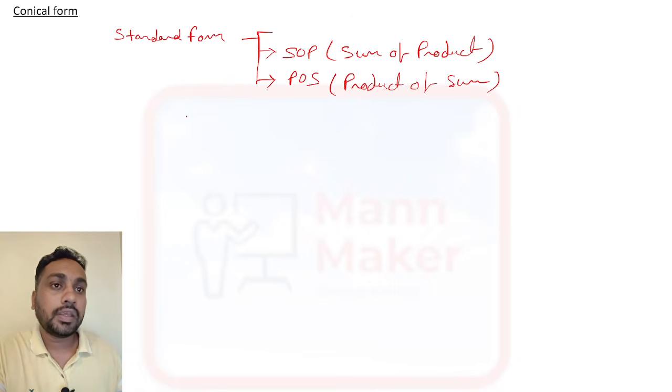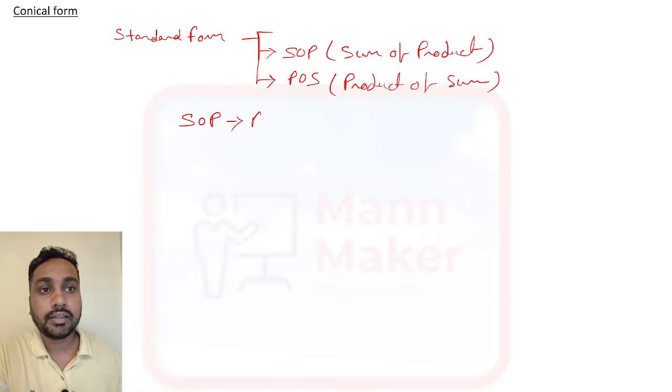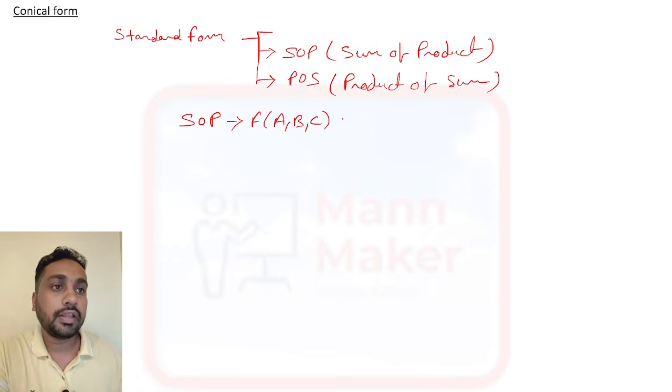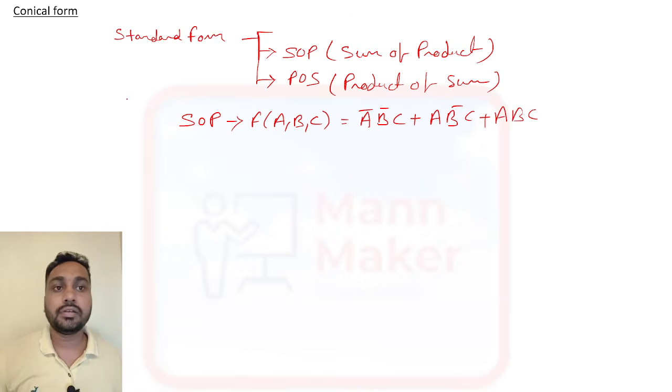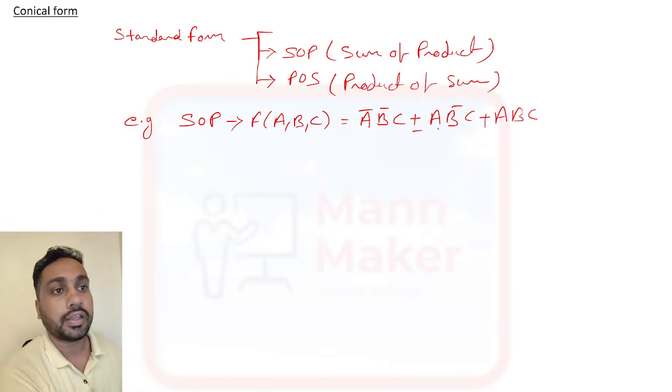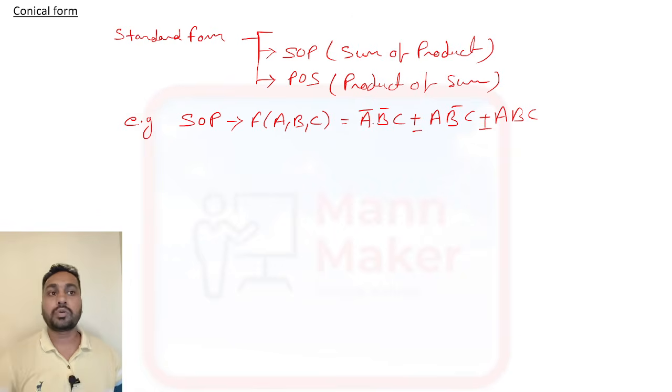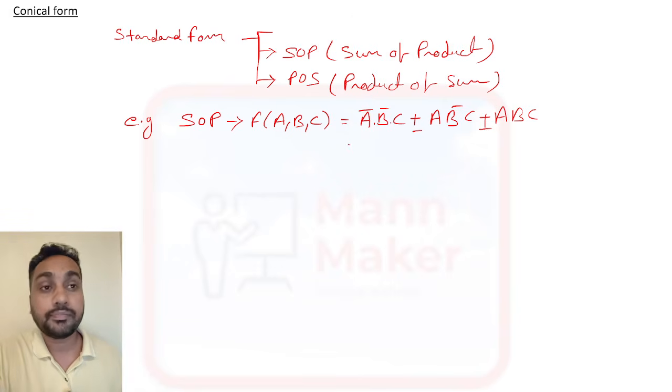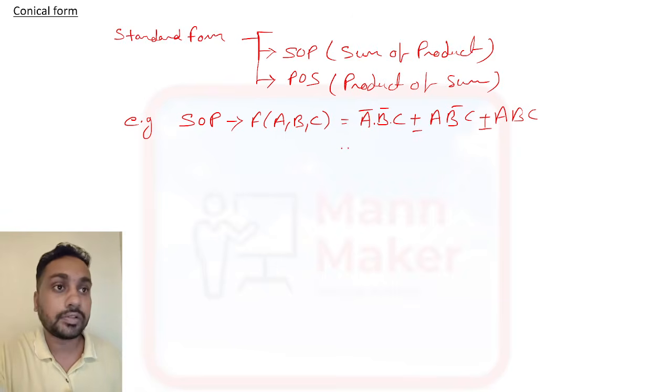Now SOP, sum of product. How do we write it? F(A, B, C) for three variables will be A bar B bar C plus A B bar C plus A B C. This is an example of SOP, sum of product. Each term is a product, and they are summed, so it is sum of product. Now you can represent this using numbers also.